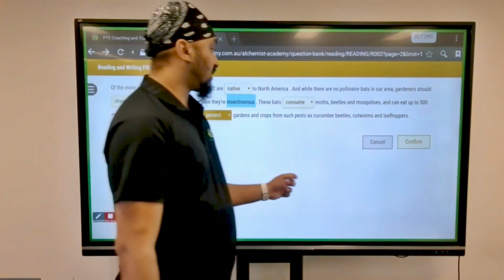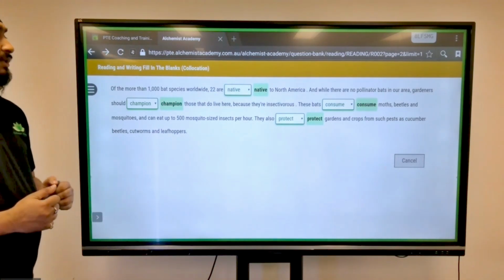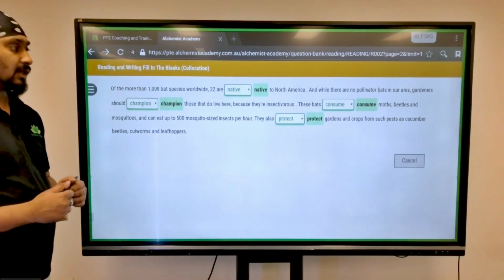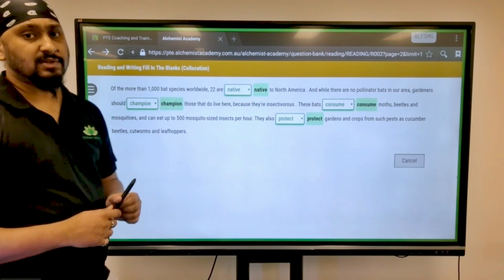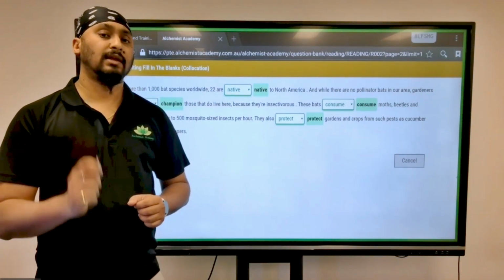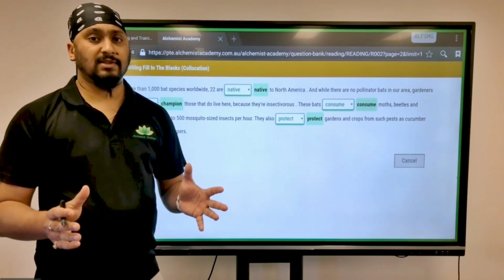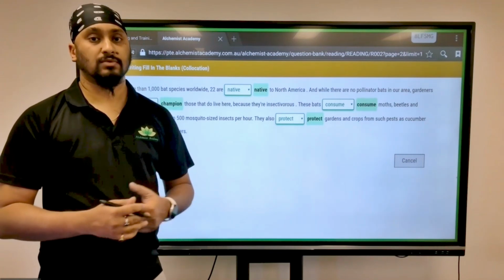And let's see what the correct answer is. As you can see, the answer is correct. A thumb rule of collocations is to please ensure that you read the question carefully. Skim and scan. The hint is always given in the passage. If you are thinking that vocabulary is everything, that is not going to help you. So good luck, everyone.